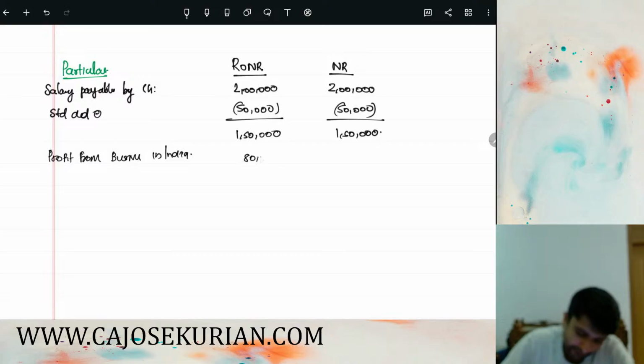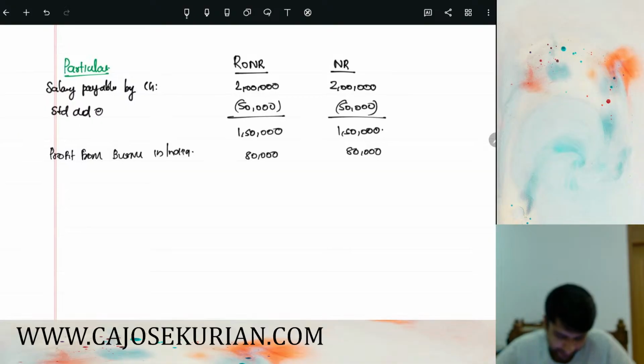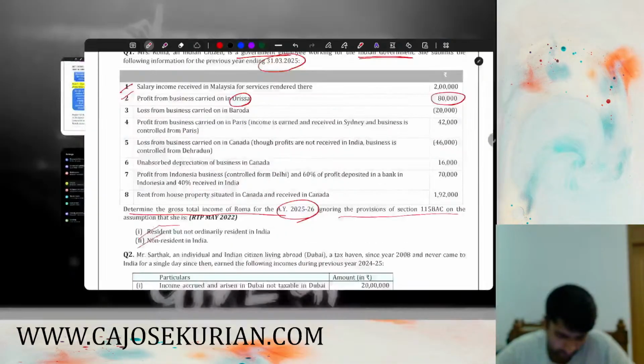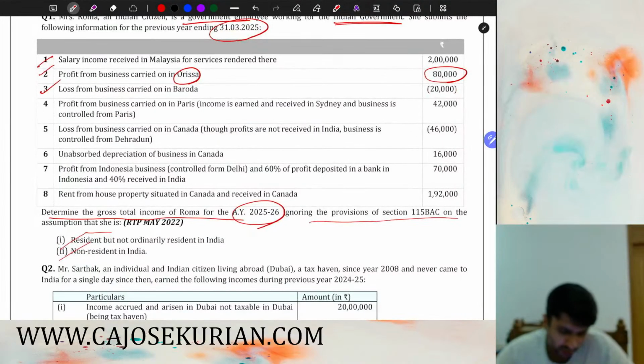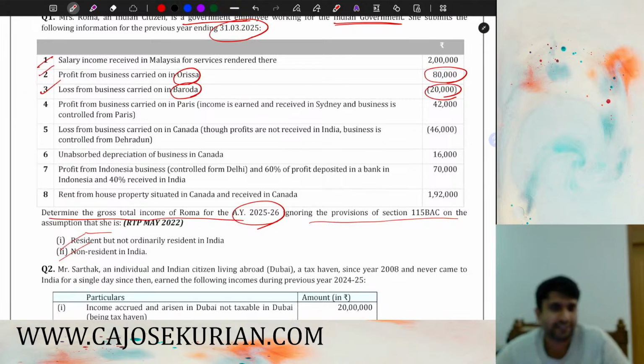The profit amount will be 80,000. In both status, if it is accrued in India, then it will be fully taxable in India. Moving on to the next point, third one, loss from business carried on in Baroda. Baroda being India, it's a business loss which is accrued in India, and hence we can definitely adjust that business loss with the taxable income in India.